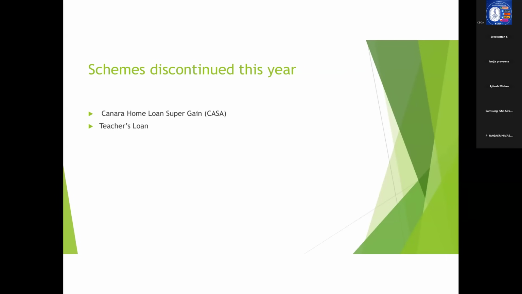Earlier, in one of the exams in 2021 or 22, a question was asked with regard to a discontinued scheme. So that's why I have included this. They may ask which among the following products have been discontinued from this year onwards or from such and such date. So it is Canara Home Loan Super Gain, which is no more there, and Teachers Loan, which is also discontinued.